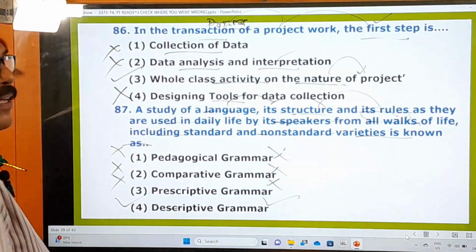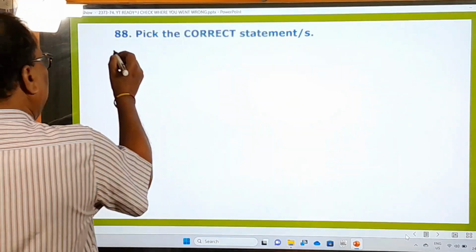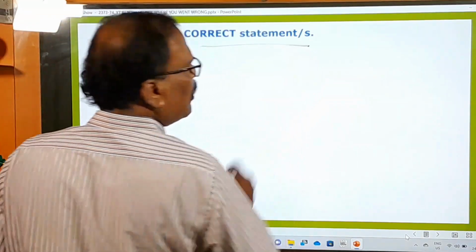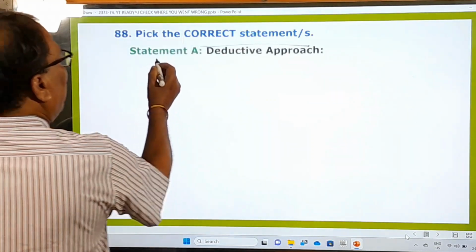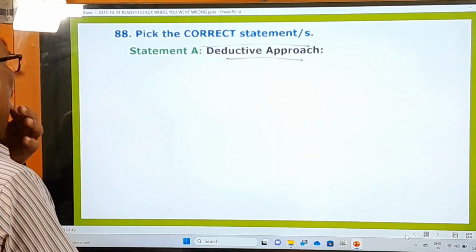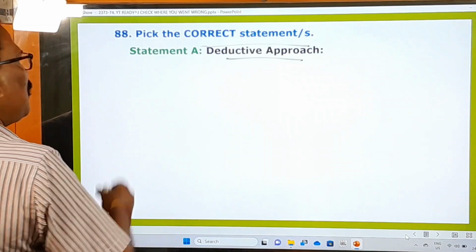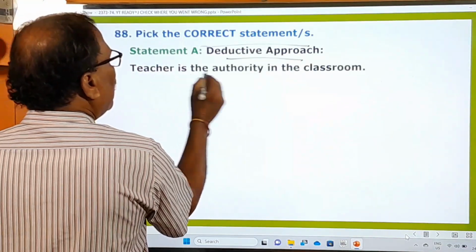And now you go to the next question. And 88th one, pick the correct statement or correct statements. What is that? Statement A, deductive approach. Okay, deductive approach or deductive method. Teacher is the authority in the class.